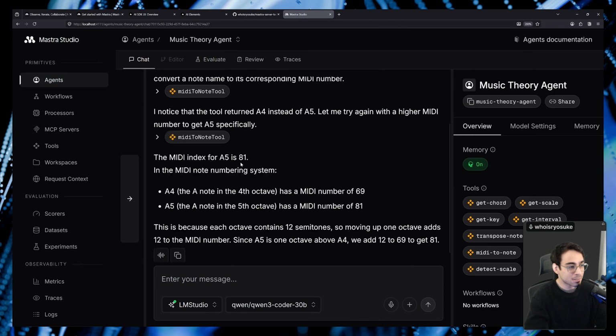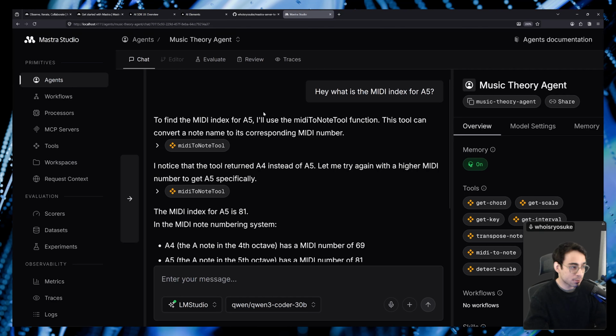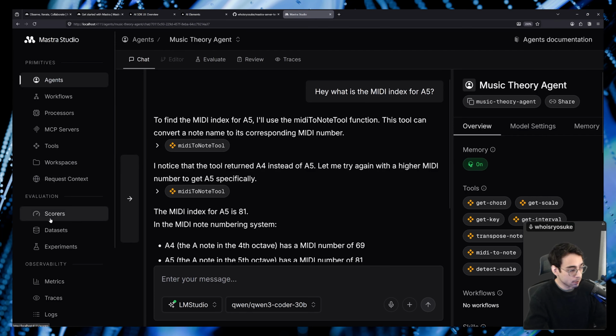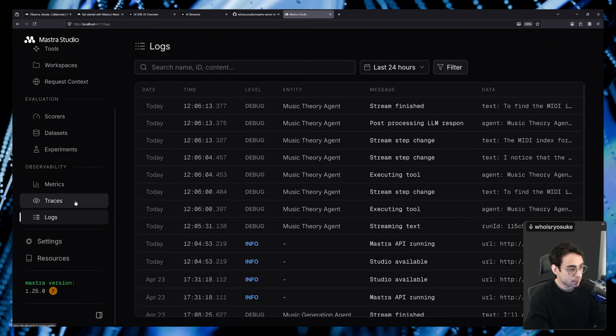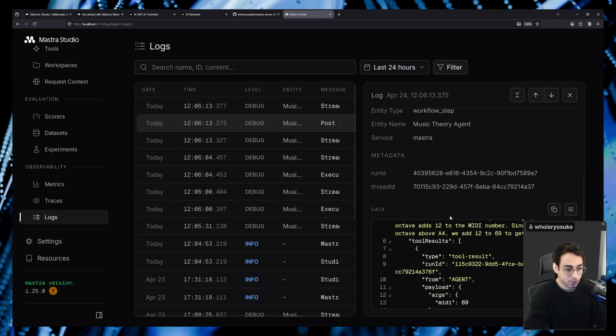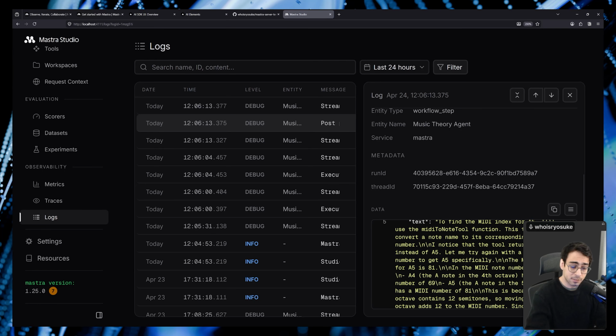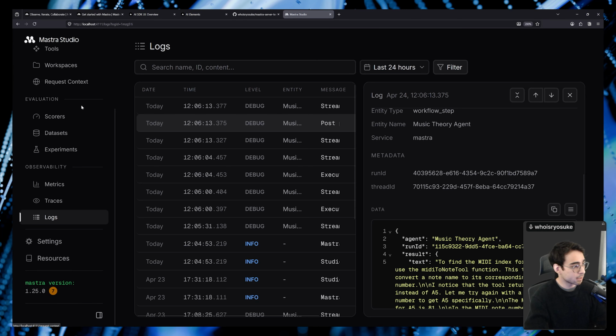So it's really nice getting this interface with Mastra, being able to chat really quickly and test your agent, test the tooling, see the tooling that's available. If I go to the traces, I can see the calls that I was just making and the questions I was asking. You can see the system prompt that gets attached and stuff like that. So it's a nice little interface.